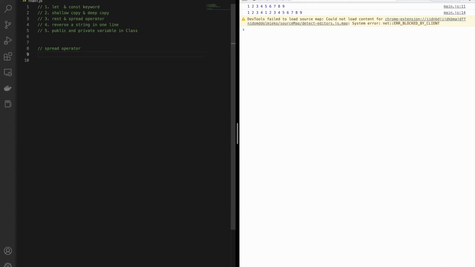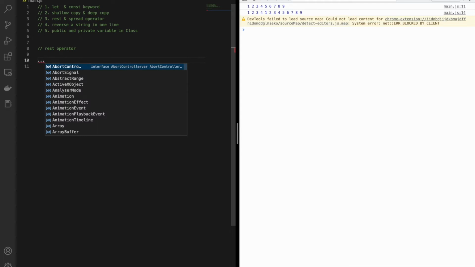Now moving forward with the rest operator. Basically, the spread and rest operators look similar, both start with those 3 dots.